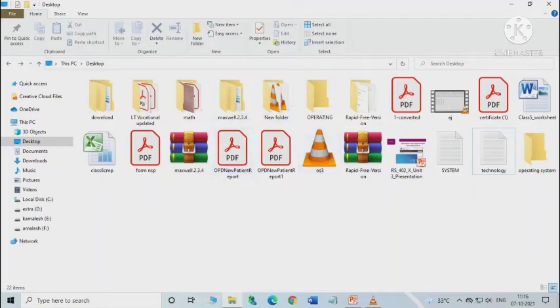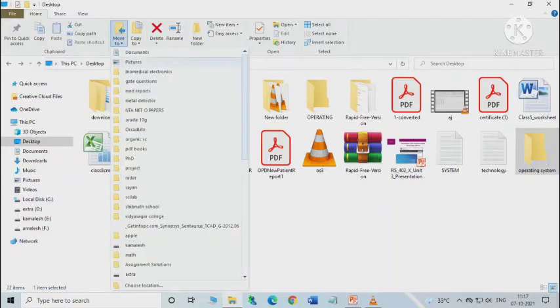Select any file or folder that you want to move from the right pane. Okay, and next, from the Organize group on the Home tab, we have to choose the Move to command and then select the desired location from the drop-down list where you want to move the file. So suppose I am selecting this folder, and here is the Move to option.